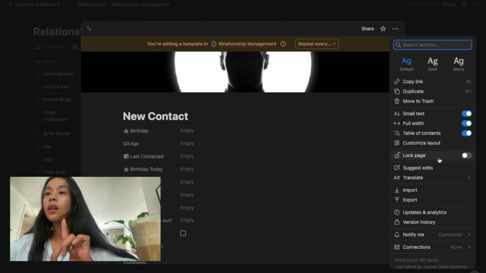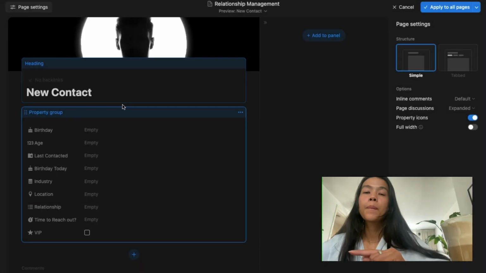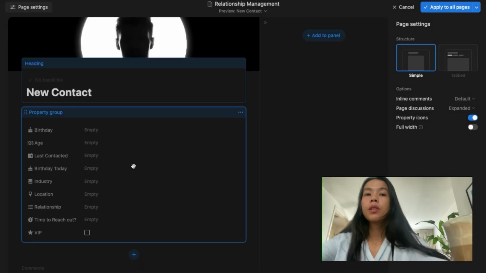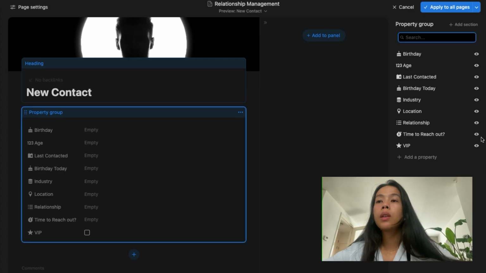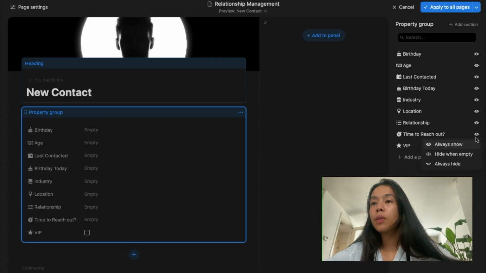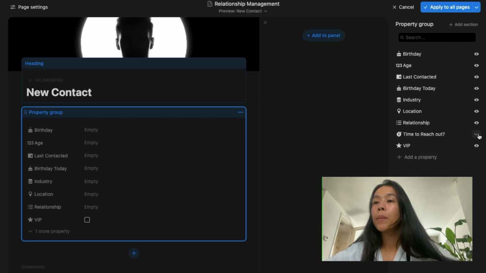Here we're going to customize the layout. For example, when we start, I just want to be able to see... We're going to hide the time to reach out because it is a formula. I'll hide when empty, and then relationship.